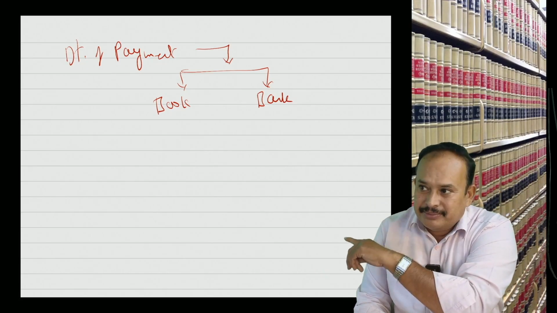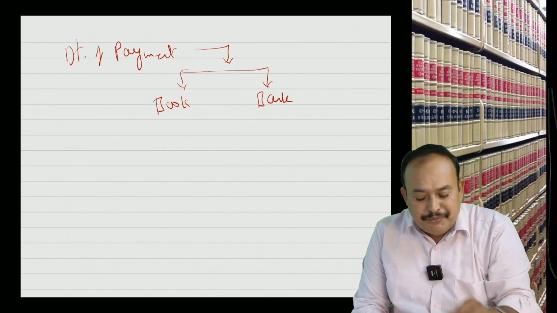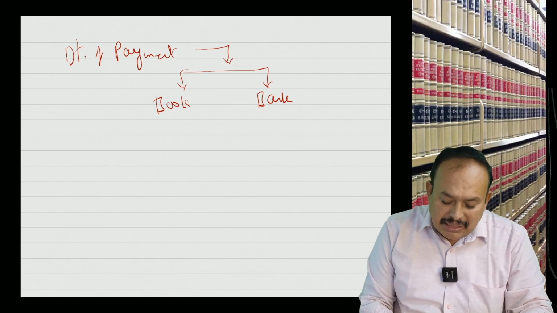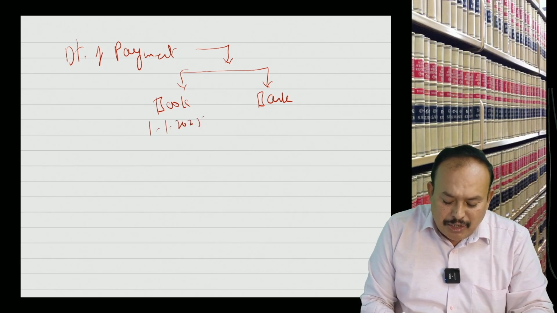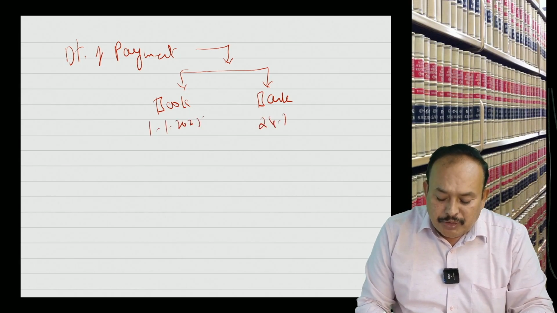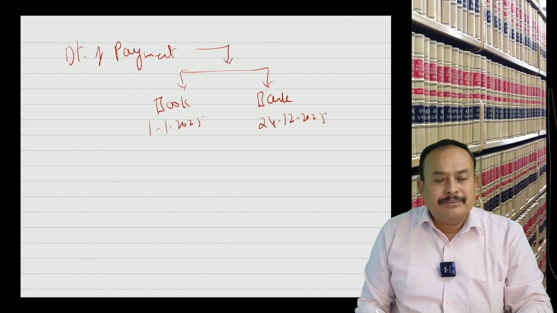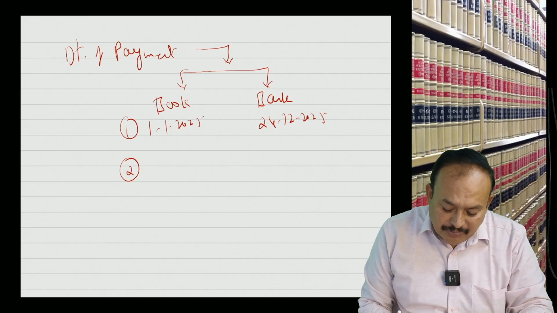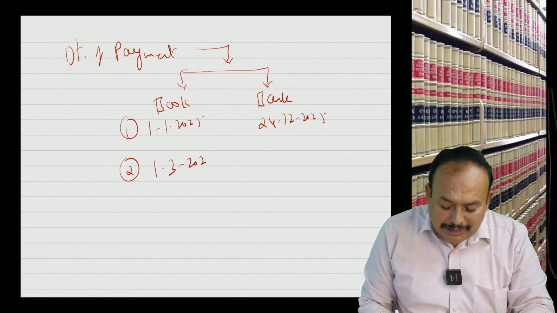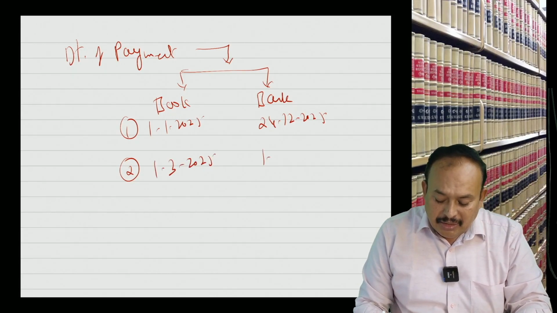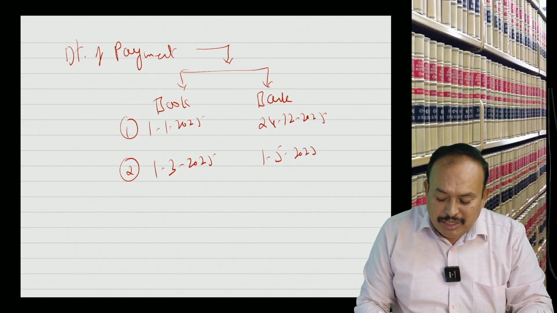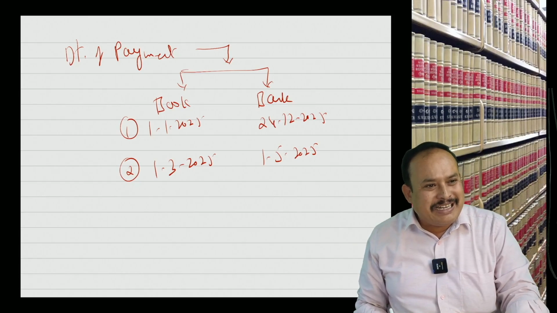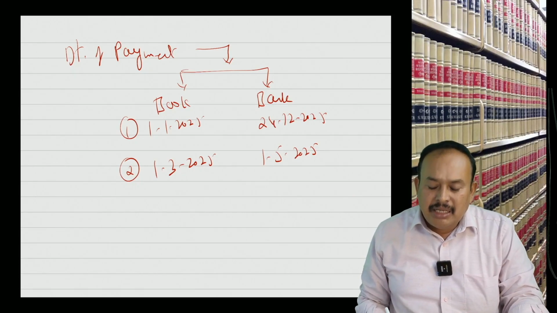Possibilities are there. If book entry and bank entry have two different dates, let us say case 1: 1st January 2025 and 24th December 2024; case 2: 1st March 2025 and 1st May 2025.